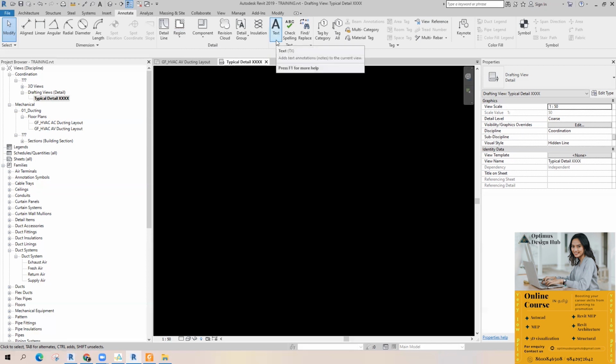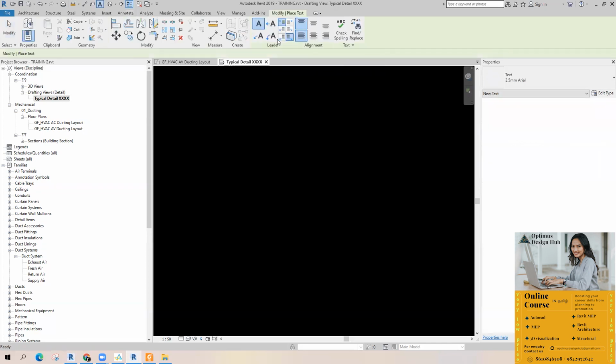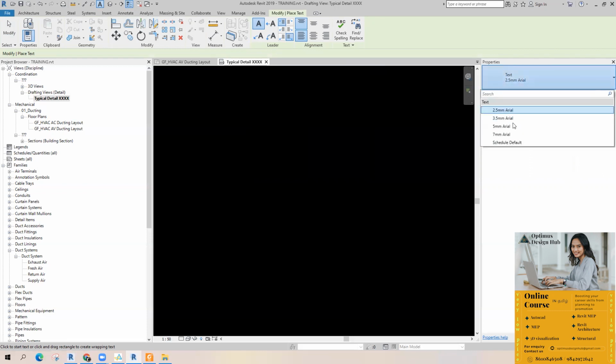Now text tool. Just pick text. There is a type name. This is the type name of the particular text. Text 20 mm area. Default there are a few text types, 3.5, 5 mm text.